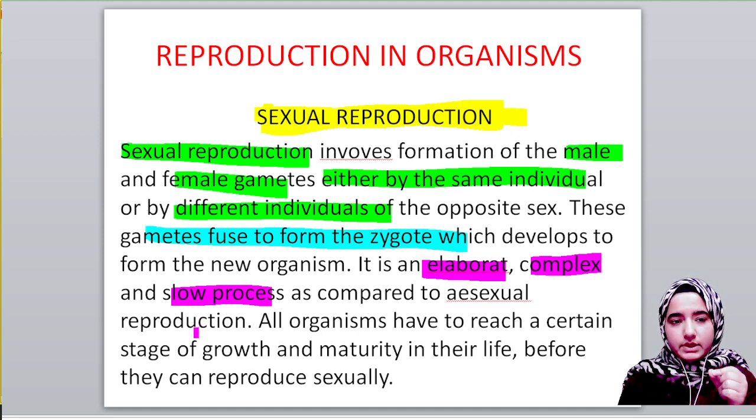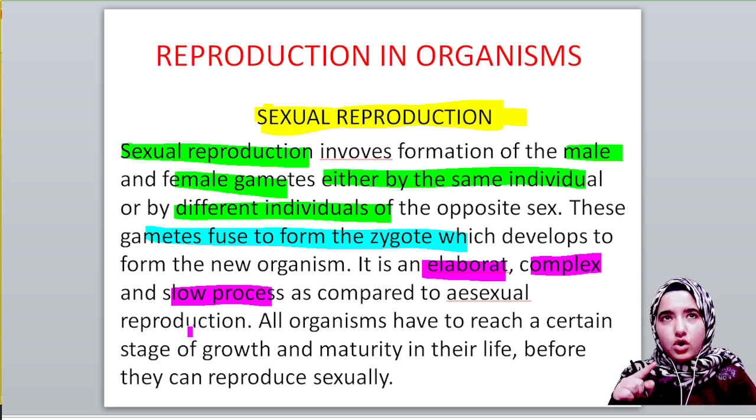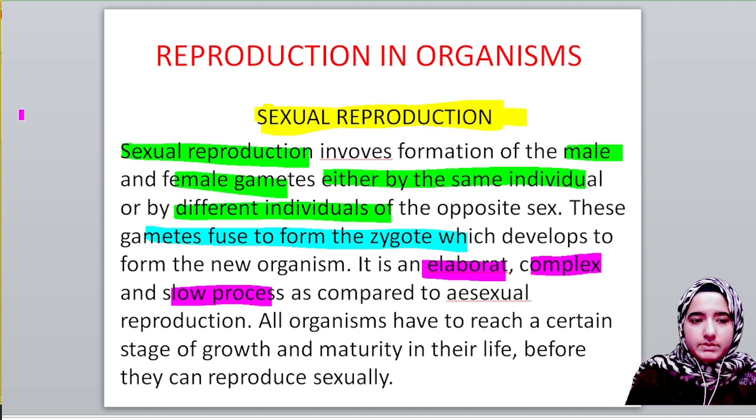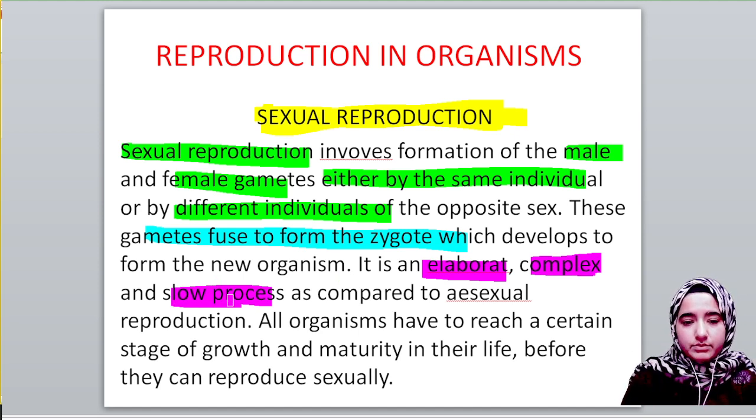The gestation period of humans is 9 months. It might be 8 months, but the average is 9 months, and that of a horse is, I guess, 20 months, and that of an elephant is approximately 22 months. But please remember, sexual reproduction is an elaborate, complex and slow process as compared to asexual reproduction.